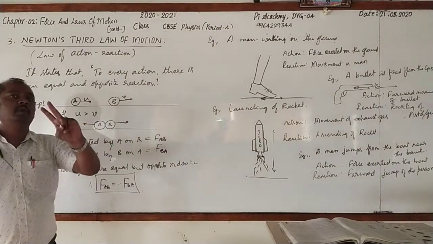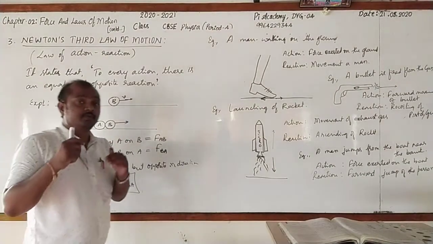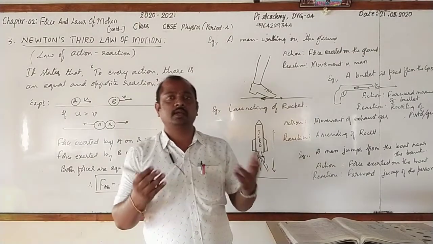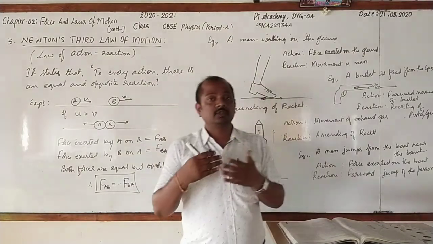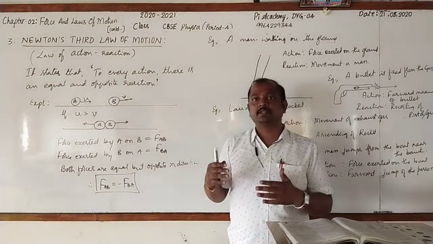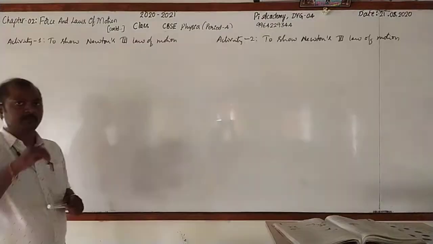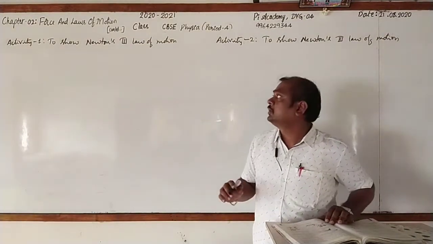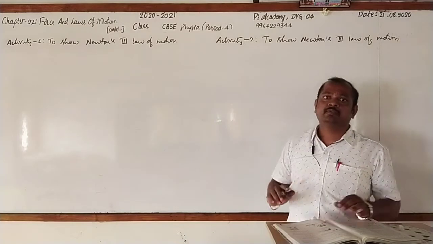After that, we have two important activities. First, in today's class, I am going to explain that. After explaining, you can conduct that at home also. And in tomorrow's class, we will go for conducting the same activities in the classroom. Dear students, we have two important activities to show Newton's third law of motion.